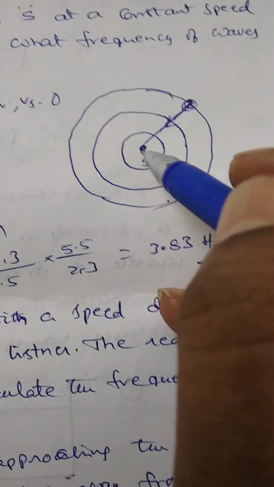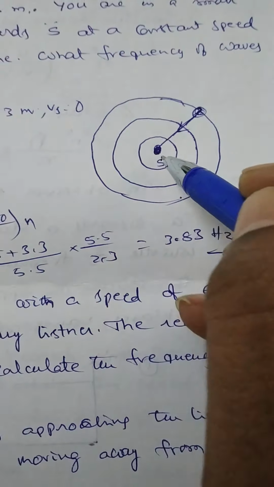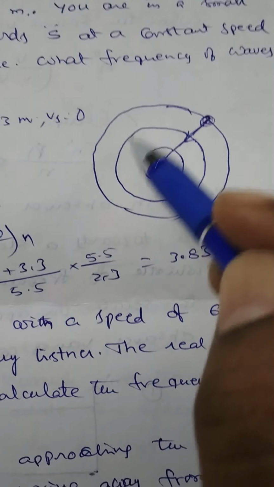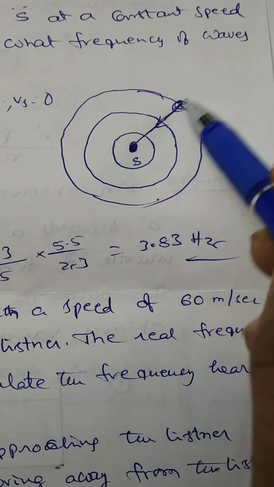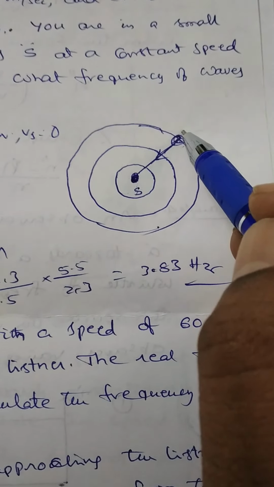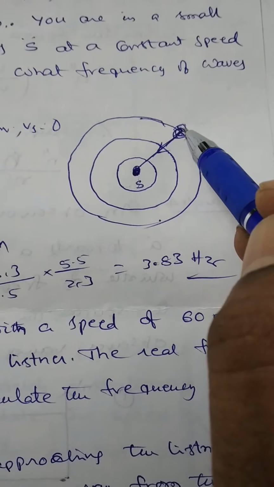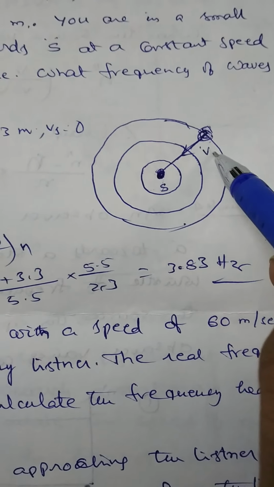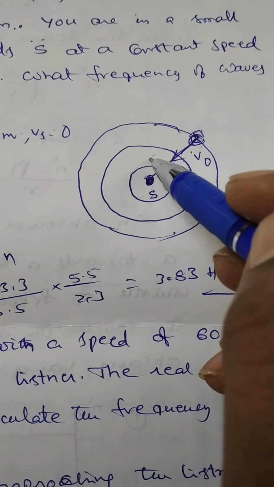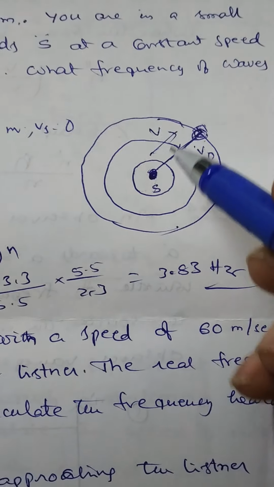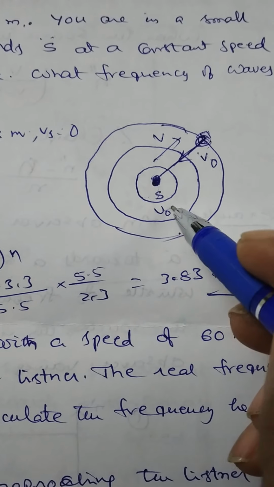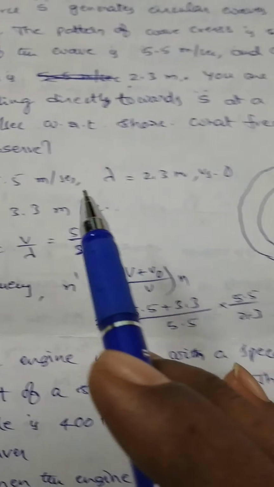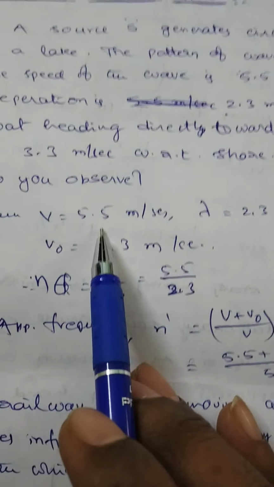Let this be the situation. At this point some disturbance will be produced so that circular arcs or circular crests will be moving away from the source like this. This is the boat, or the person. Let the person be moving towards the source with some velocity, observer velocity V0. Sound velocity is taken from source to observer, which is equal to V. Source is at rest means Vs equal to 0. Here it is given V is equal to 5.5 meter per second.